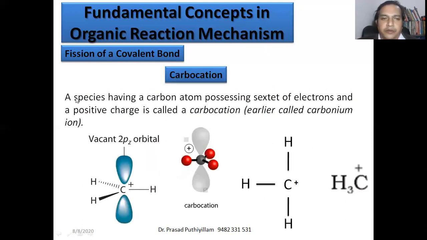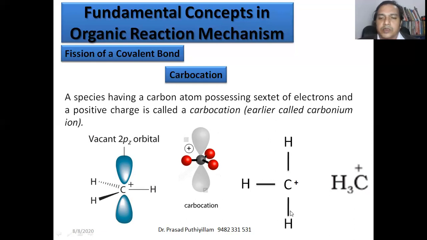Carbocations can be defined as species having carbon atoms possessing a sextet. Sextet means 6 electrons. In this example, carbon shared the electron of hydrogen, therefore here 2 electrons are there. Here also 2 electrons, therefore now it is total 4.